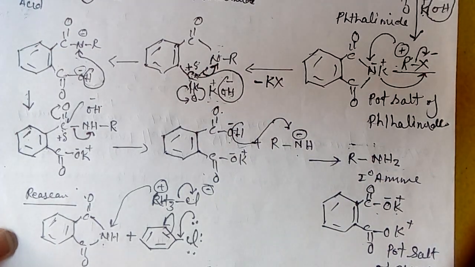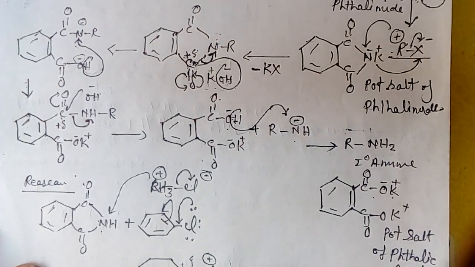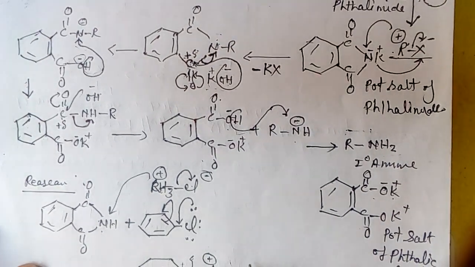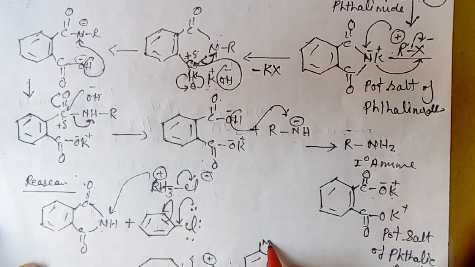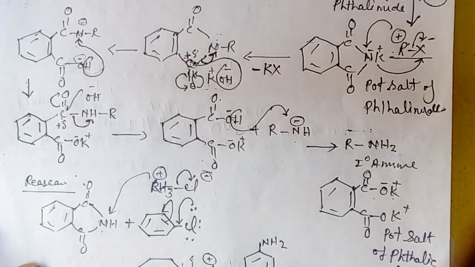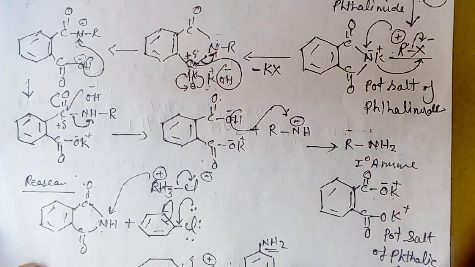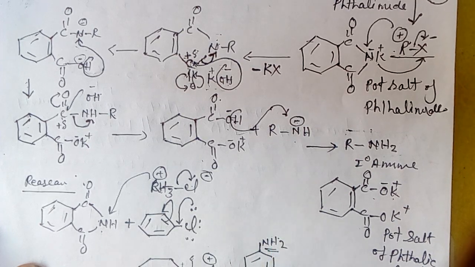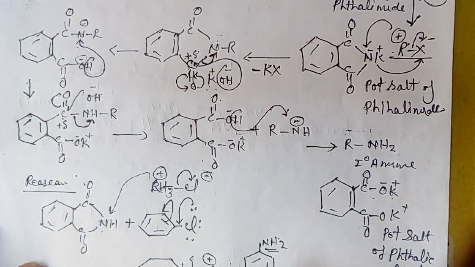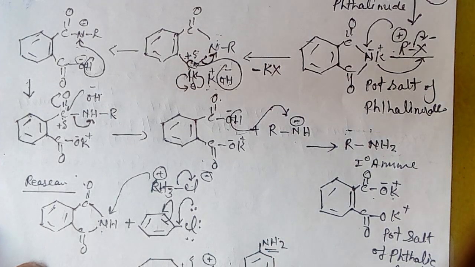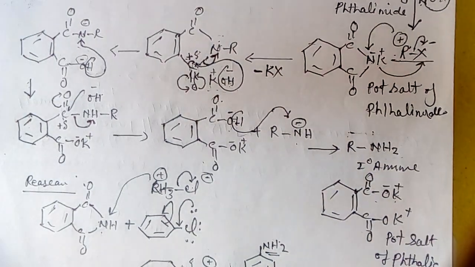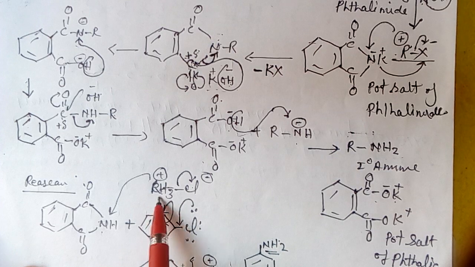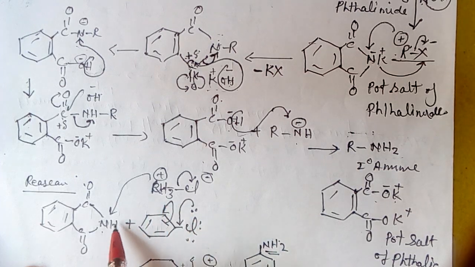Aryl amine: when benzene has an NH2 group on it, this is called aromatic amine, aryl amine. And secondary and tertiary amines cannot be formed by Gabriel phthalimide synthesis because of overcrowding of alkyl